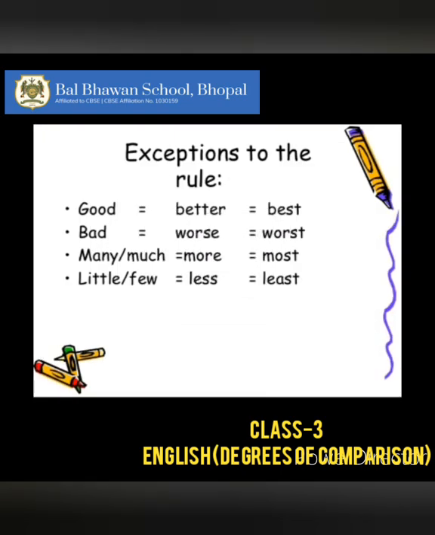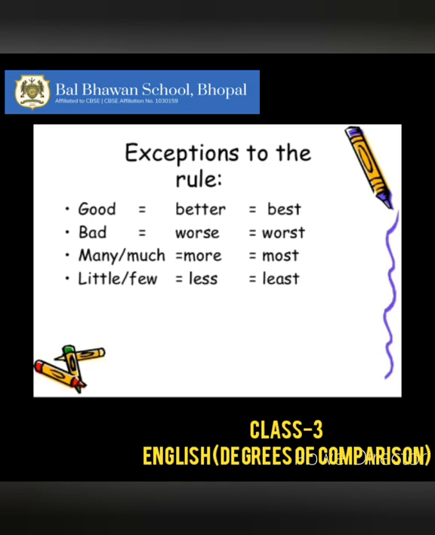Now, children, there are some other adjectives also in which the word changes completely. They don't follow the rules of positive, comparative, and superlative degrees. Like, if you notice here, good will become better in comparative degree and best in superlative degree.